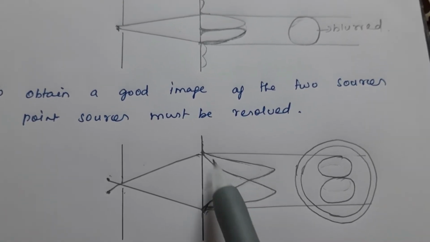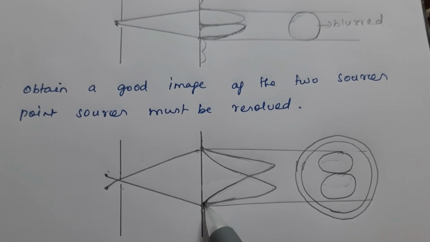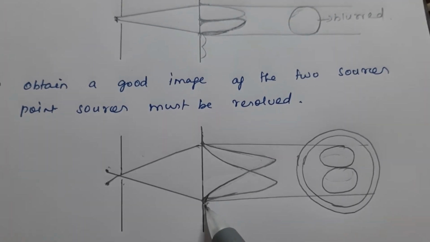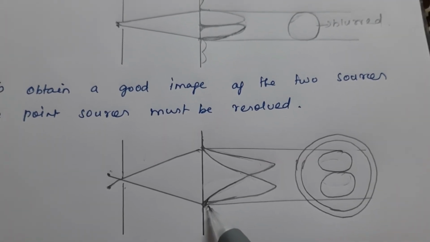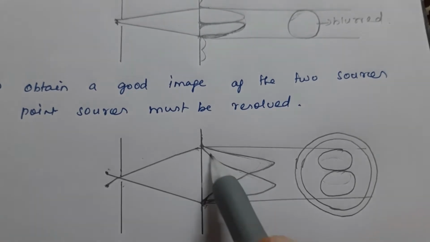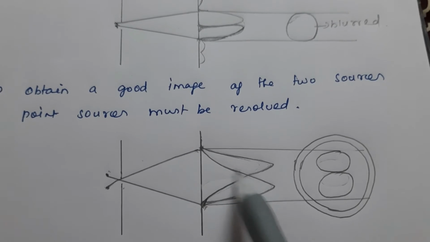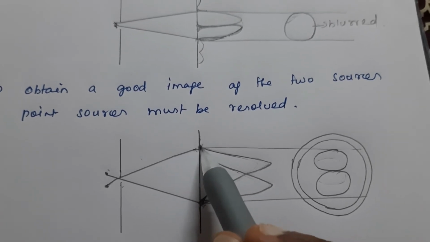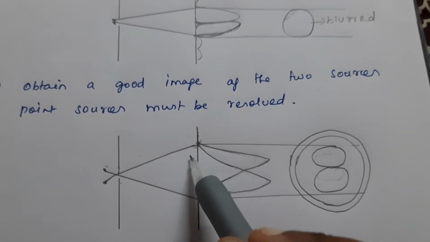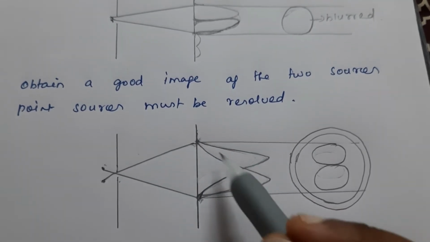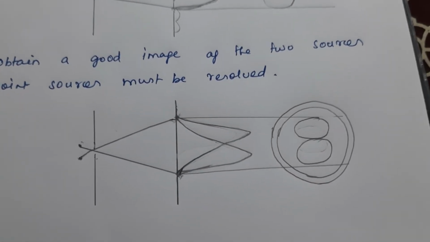So here the central maximum is coinciding with the first minimum of the next image, and for this the central maximum is coinciding with what? The first minimum. So this case is called what? Just resolved.